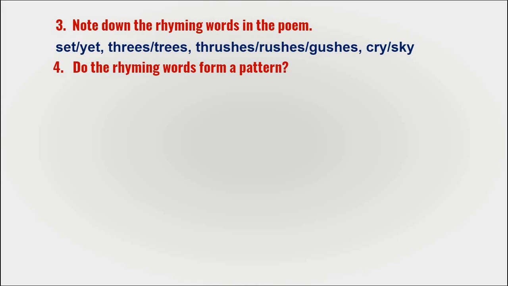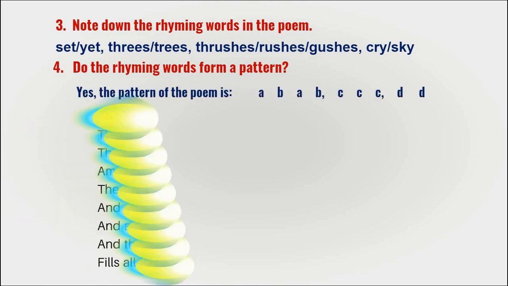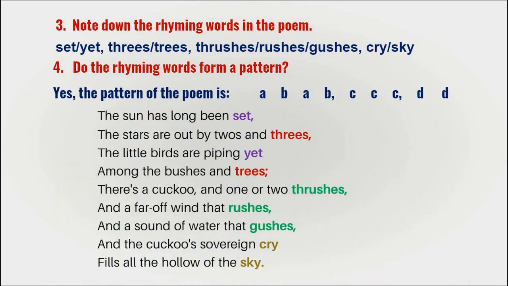Do the rhyming words form a pattern? Do they form a certain type of rhyming scheme while these rhyming words are used in the poem? Do they have a specific rhyming scheme or rhyming pattern or not? I think it has. The pattern of the poem is A, B, A, B, C, C, D, D.